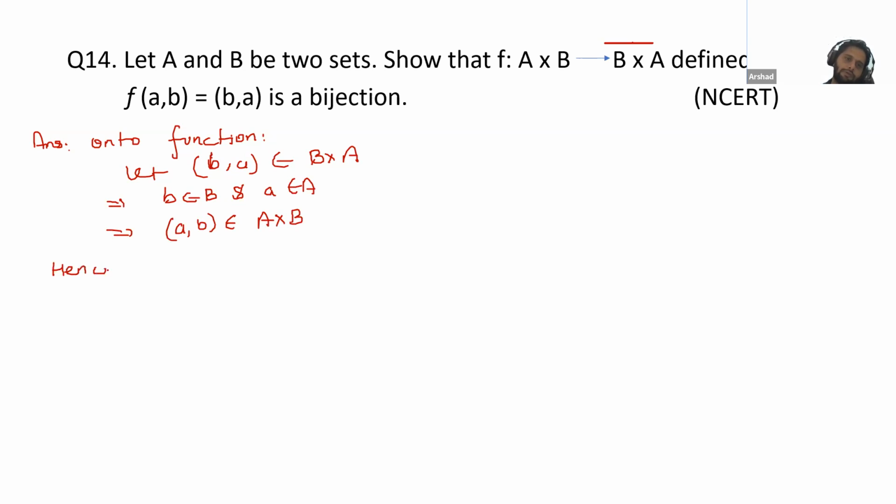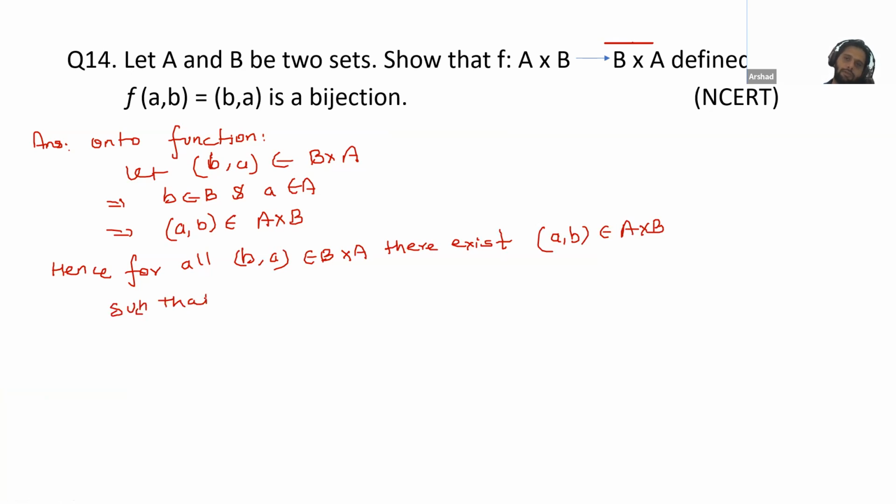Hence for all (b, a) belonging to B cross A, there exists (a, b) belonging to A cross B such that f(a, b) is equal to (b, a).